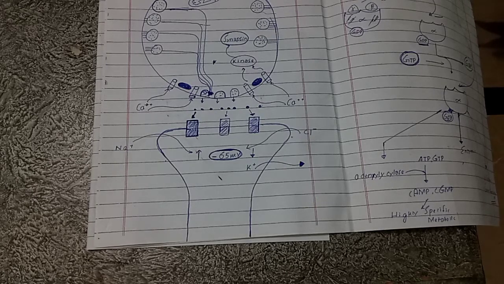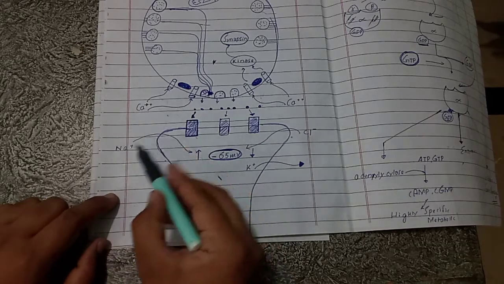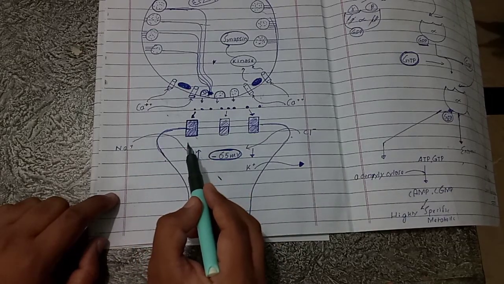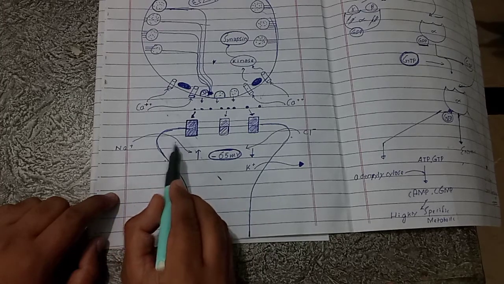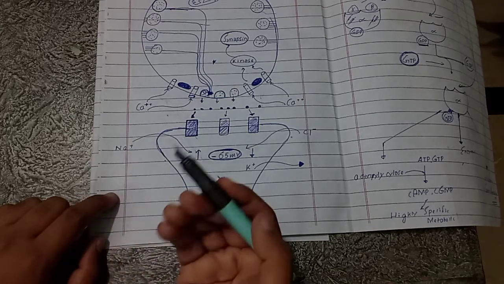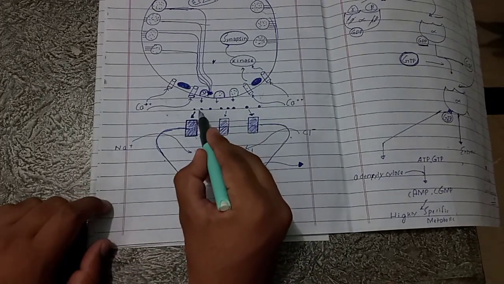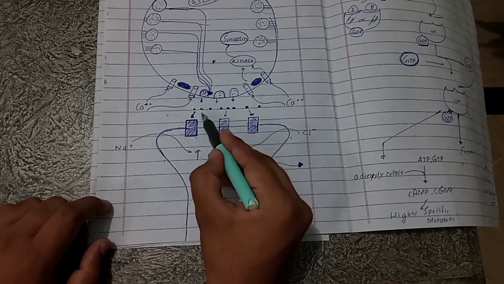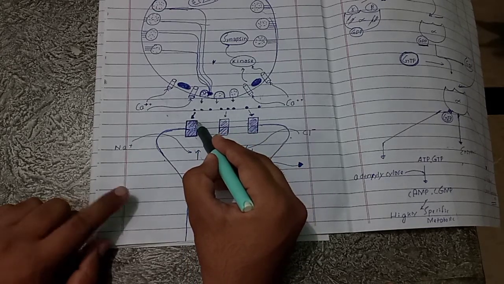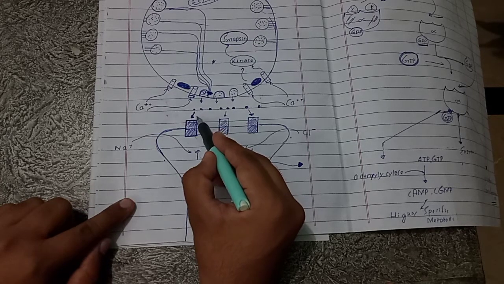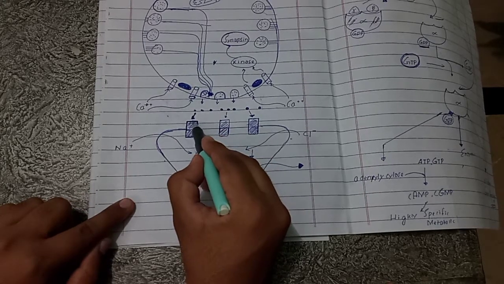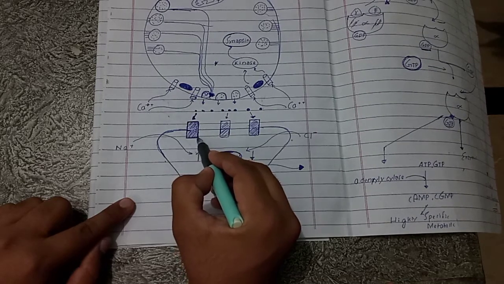The cation channels allow the passage of positively charged ions, but mostly sodium ions and a little bit of potassium and calcium as well. So whenever cation channels open, sodium will move, and whenever anion channels open, chloride will move. So let's suppose a neurotransmitter substance comes and binds with the ionotropic receptor. With the binding of neurotransmitter substance with the ionotropic receptors, what will happen?